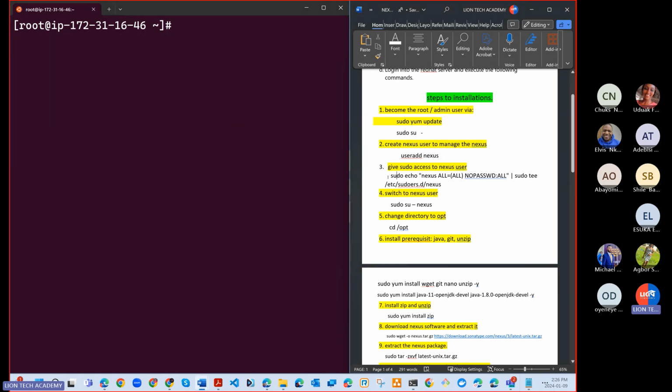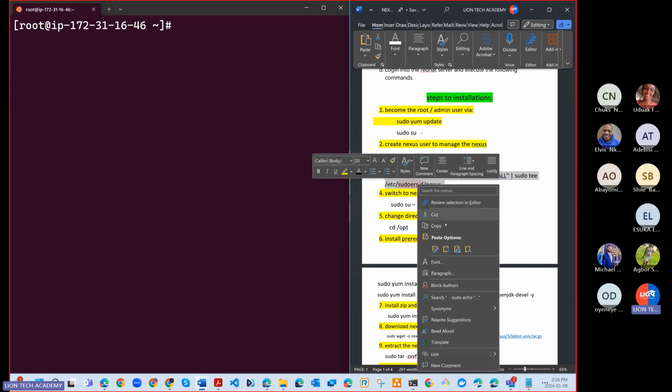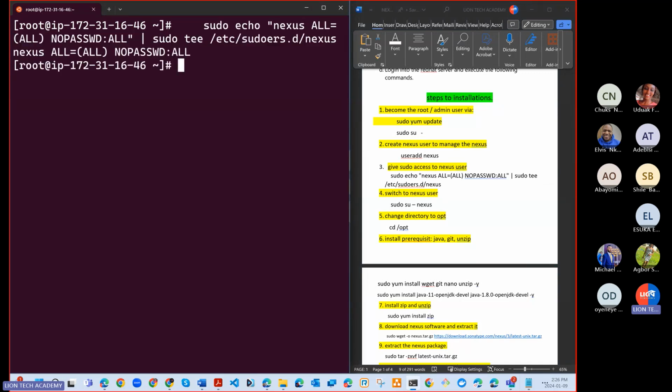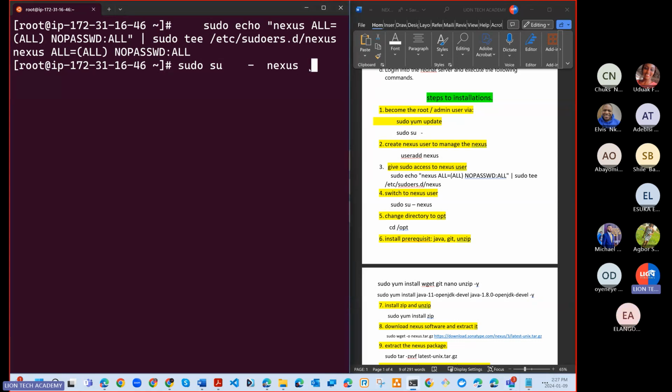Now what? We're going to copy this command exactly the way it should be copied. And then we're going to what? Add Nexus to the sudoers file. That's done. Now, step number 4 says what? We should switch to Nexus. So sudo su, okay, Nexus. Okay. Sudo su Nexus.